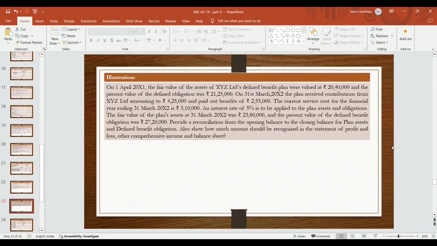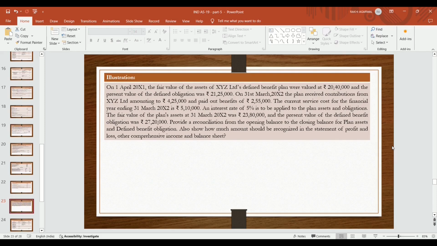Now another illustration. On 1st April 2021, the fair value of the asset of XYZ Limited defined benefit plan were valued at rupees 20,40,000 and the present value of defined obligation was rupees 21,25,000. On 31st March 2022, the plan received contribution from XYZ Limited amounting to rupees 4,25,000 and paid out benefit of rupees 2,55,000. The current service cost for the financial year ending on 31st March 2022 is 5,10,000. An interest rate of 5% is to be applied to the plan assets and obligation.